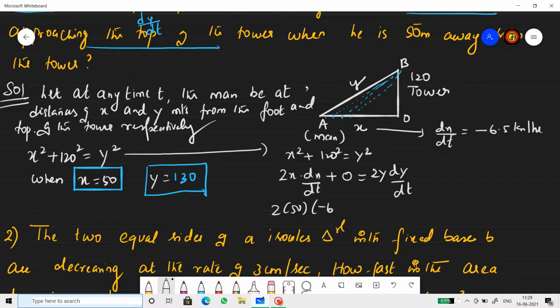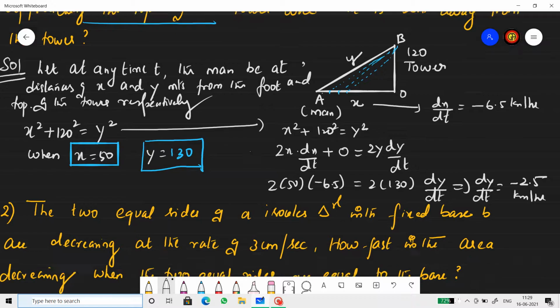So minus 6.5 equals, y we found as 130, and what is missing over here is dy by dt. If you solve this, you will find dy by dt equals minus 2.5 kilometer per hour. Therefore, the man is approaching the top of the tower at the rate of 2.5 kilometer per hour.